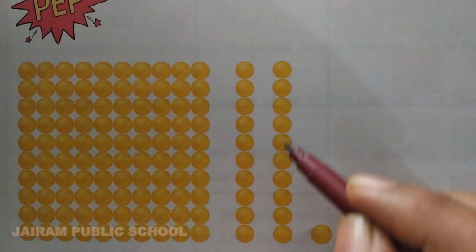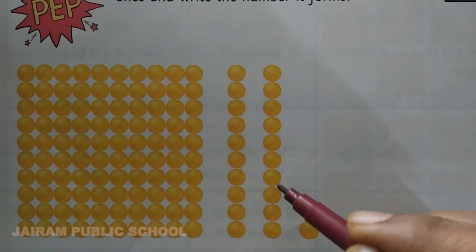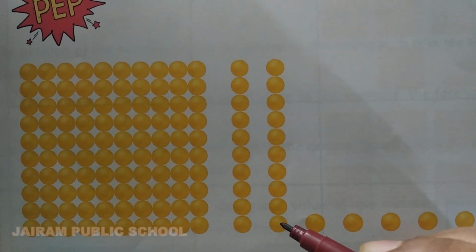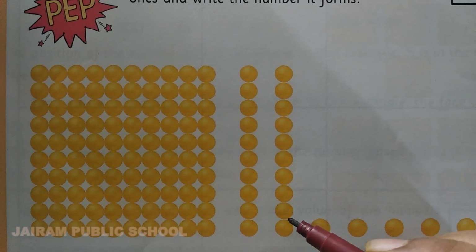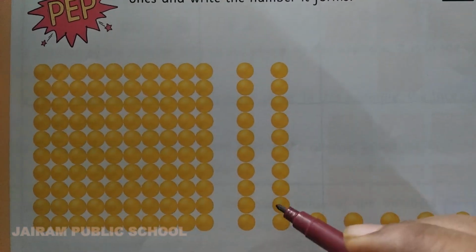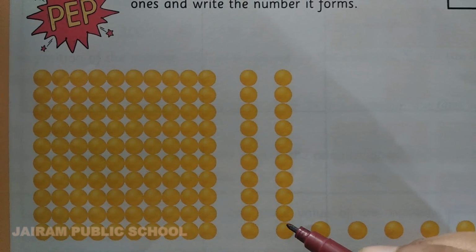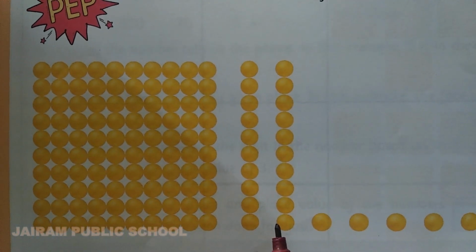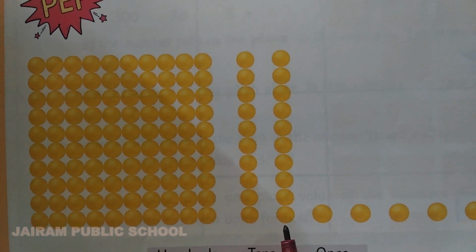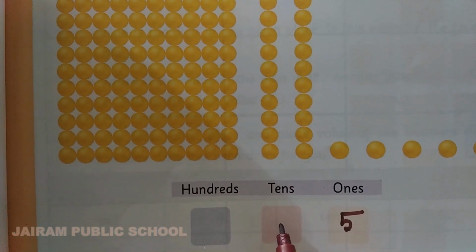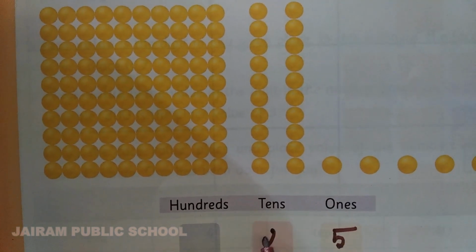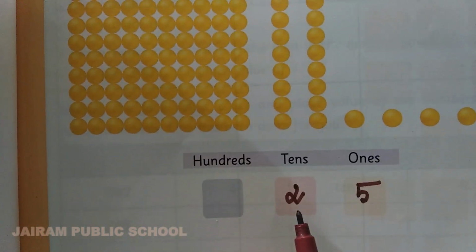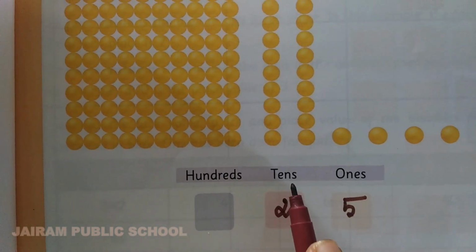And this we call a tens. So what is meant by tens? A string of 10 beads. We have already learned about these beads. A string of 10 beads we call a 1 tens. So this one is 1 tens and this one is another tens. So how many tens are there? Yes, very good, 2 tens. So in the tens place, you want to write 2.